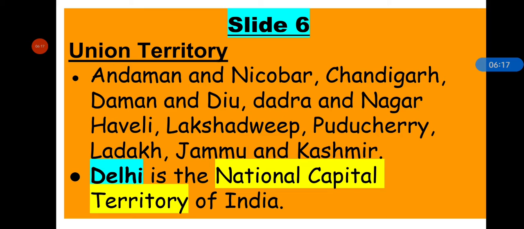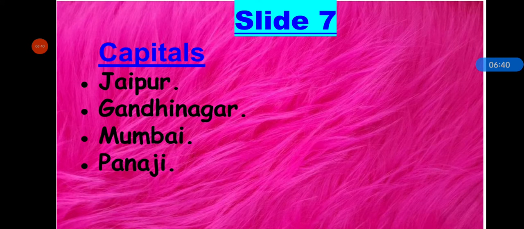Now I am going to show you slides with capitals written on them. Match those slides with the correct number of slides, note it down in your notebook and give me the answer in the comment section. Make correct pairs of all numbers. Slide 7, capitals: Jaipur, Gandhinagar, Mumbai and Panaji. Match this slide with the correct number where the states of these capitals are written.